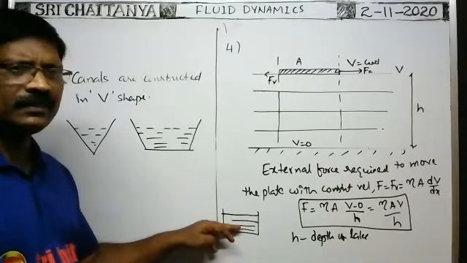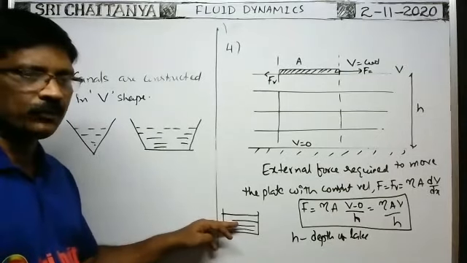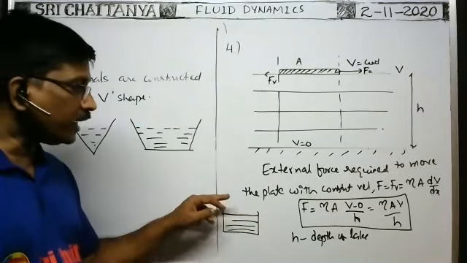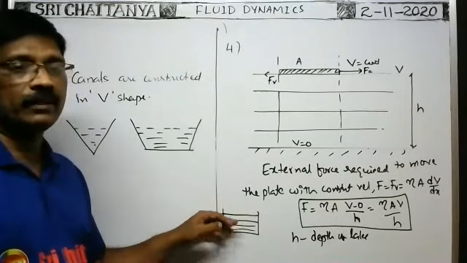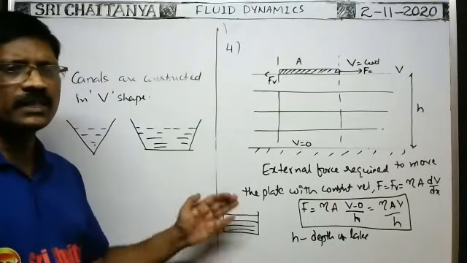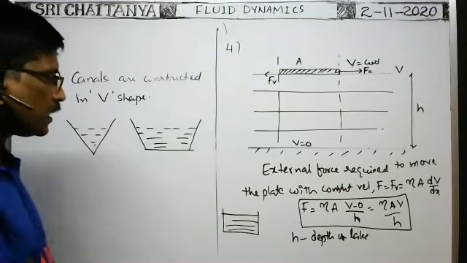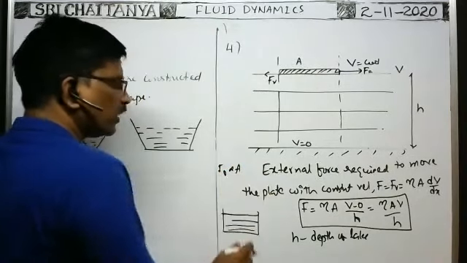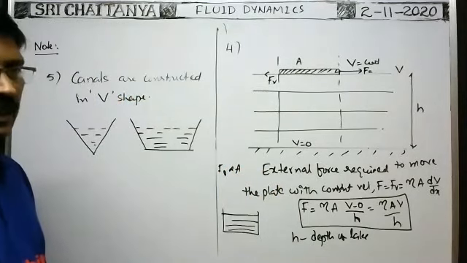If the area of contact does not change, because of more viscous forces, the velocity of the lower liquid reduces to zero, reduces very much. Viscous force is directly proportional to area of contact, no? If area of contact is more, viscous force is also more.